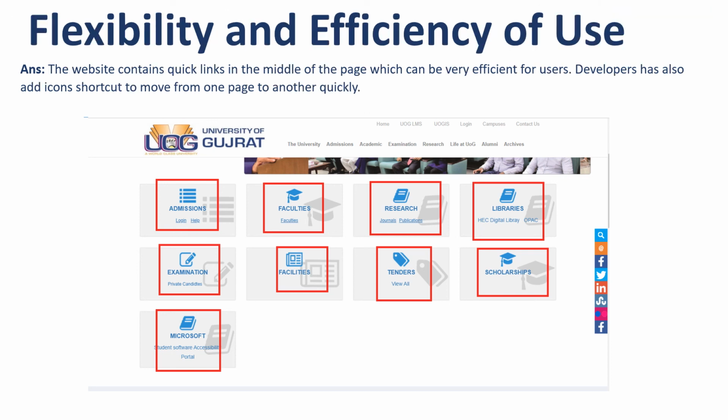Flexibility and efficiency of use. The website contains quick links in the middle of the page, which can be very efficient for users. The developer has also added icon shortcuts to move from one page to another quickly. If we want to go to the library page, we can click on this library icon, and if we want to go to the scholarship page, we can click on this. This is a very good point.